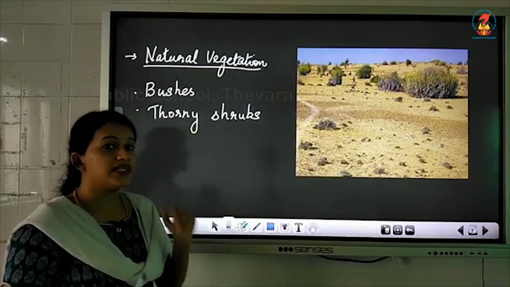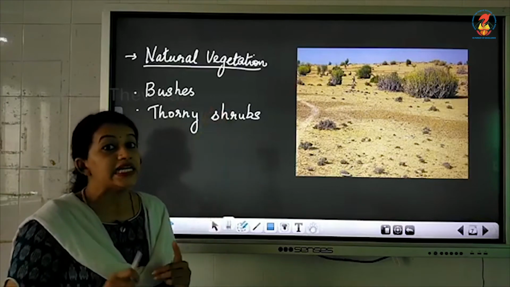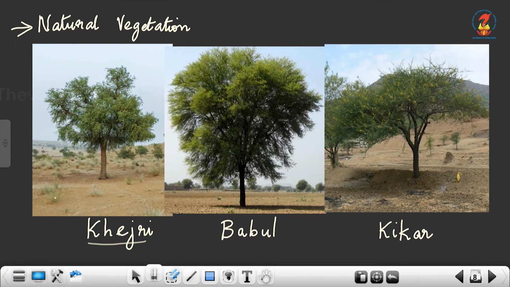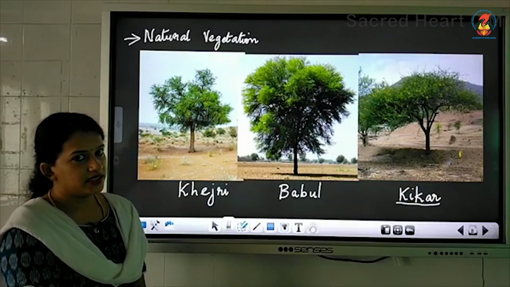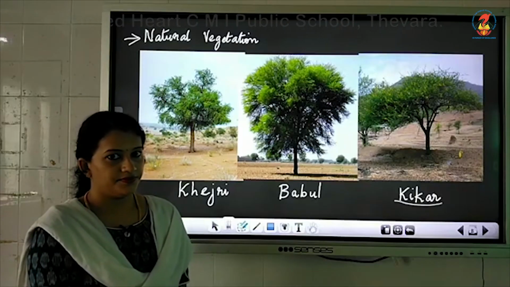And along with this kind of plants, you can find trees. Trees like kejri, babul and kikar. Okay, these are the three most common types of trees that you see in the Western Desert: the kejri, babul and the kikar. They are common trees that you can find in the Thar Desert.